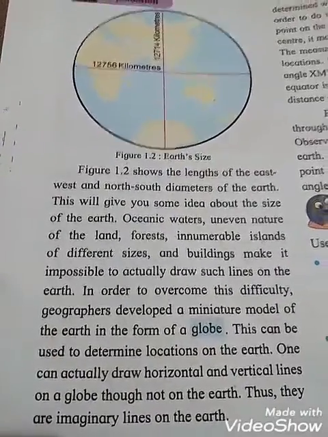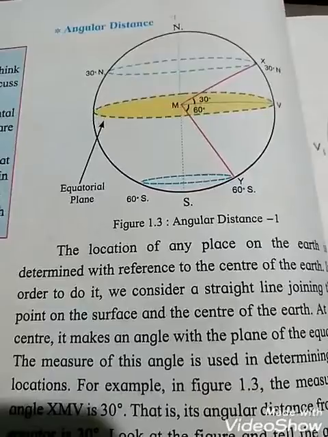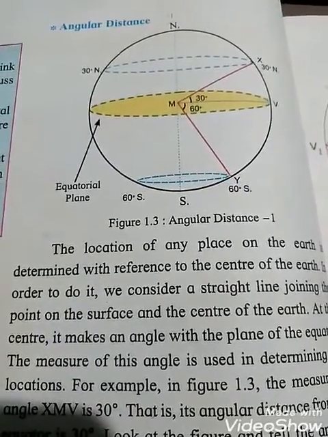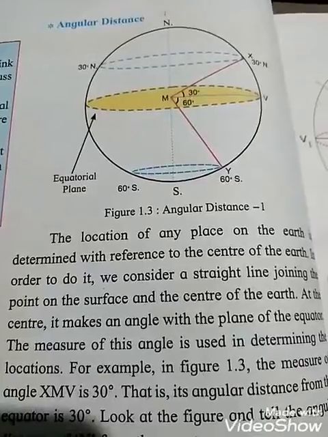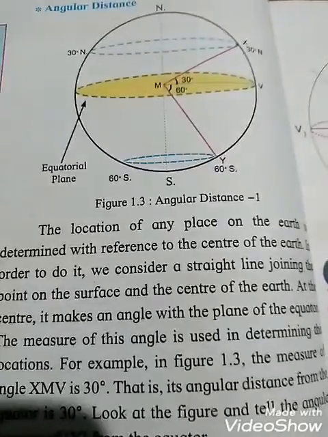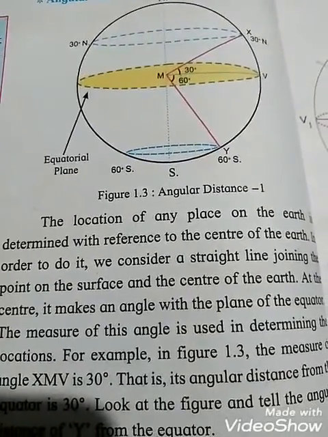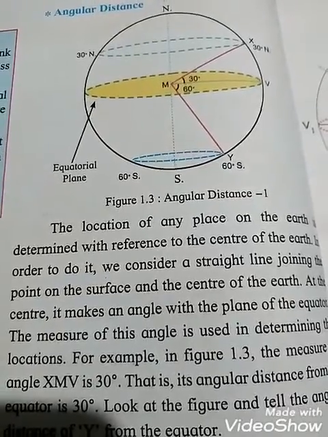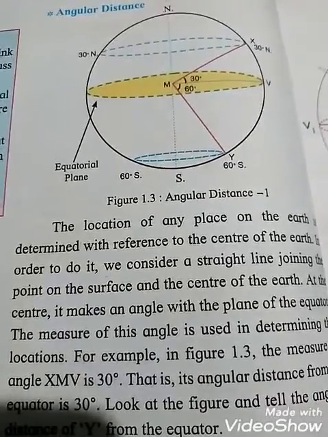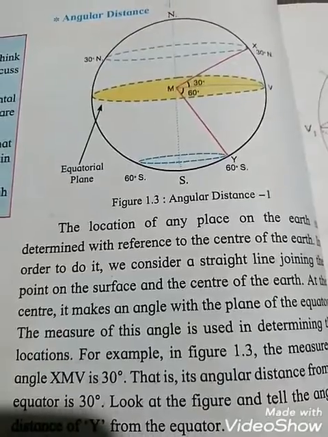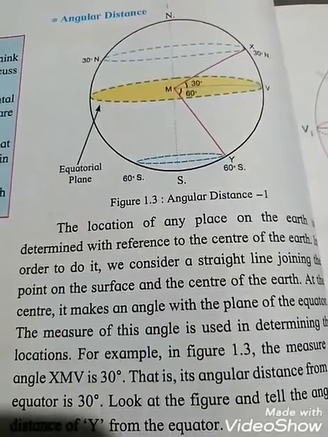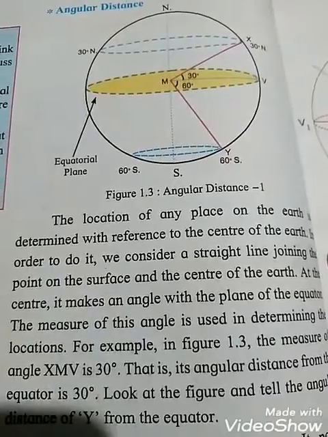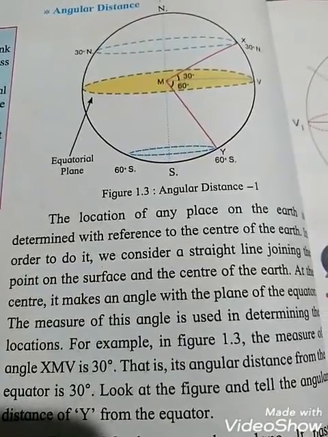Next one, angular distance. See, students, figure 1.3, angular distance. The location of any place on the earth is determined with reference to the center of the earth. It is very important. In order to do it, we consider a straight line joining the point on the surface and the center of the earth.